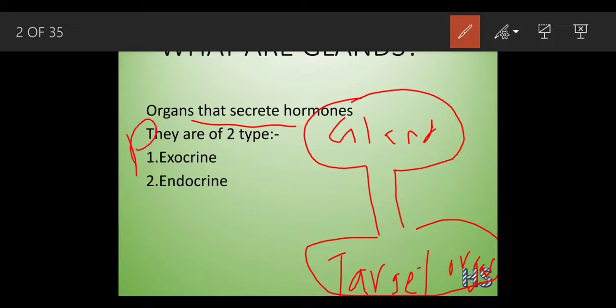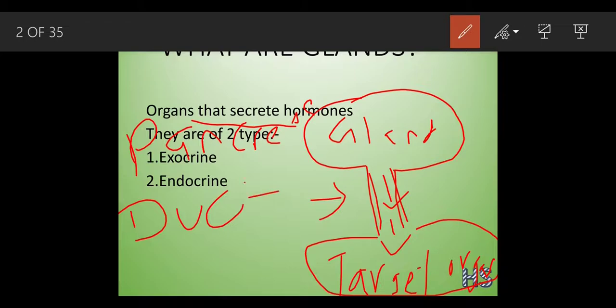Suppose this is a pancreas gland. This part, which carries the hormones, is called the duct. And this target organ is the duodenum.